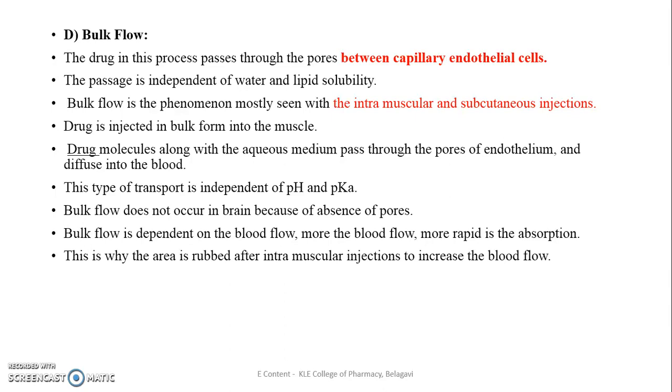This type of transport is independent of pH and the pKa of the drug. Bulk flow does not occur in the brain because of the absence of pores, as it contains the tight junction of the blood-brain barrier. Bulk flow is dependent upon blood flow and gives more rapid absorption. That's why the area is rubbed after an intramuscular injection, to increase the blood flow.